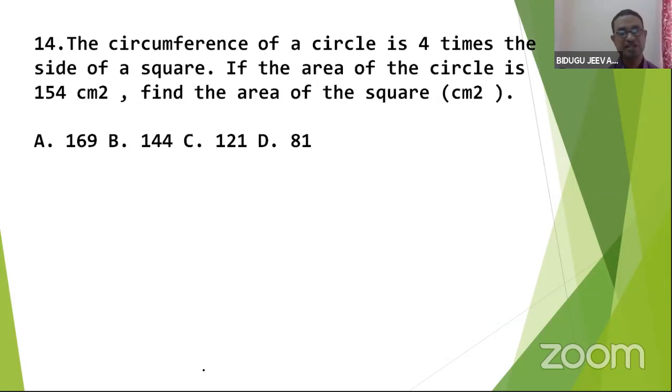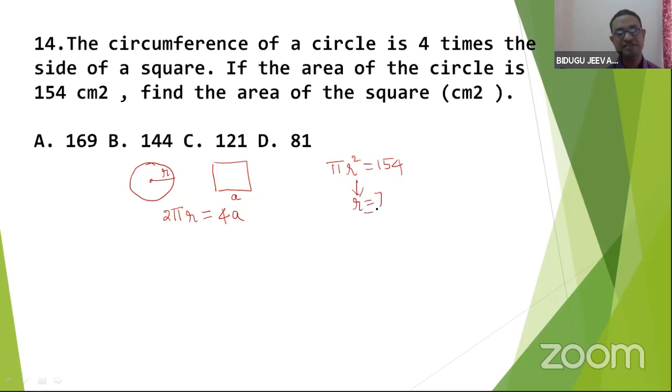The circumference of a circle is 4 times the side of the square. It is a circle which has a center and radius R. It is a square with side A. Circumference is equal to 4 times the side. If the area of the circle, pi r square, is given as 154, then definitely R is equal to 7. Simple.